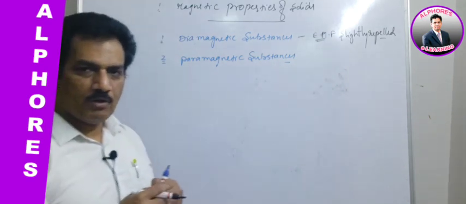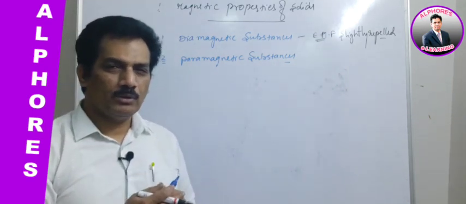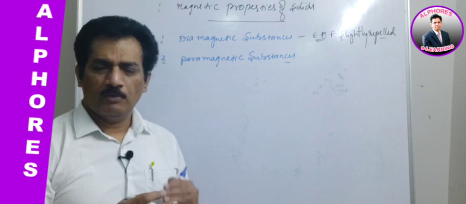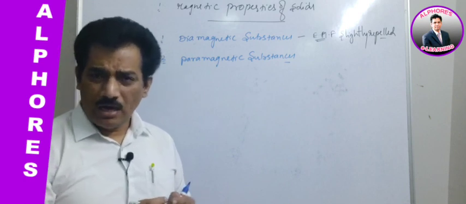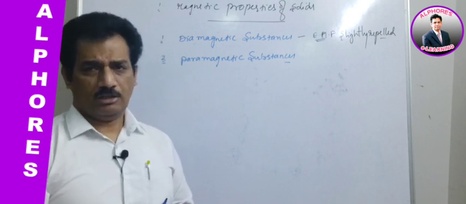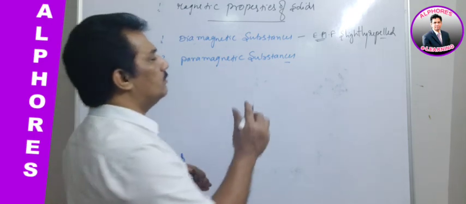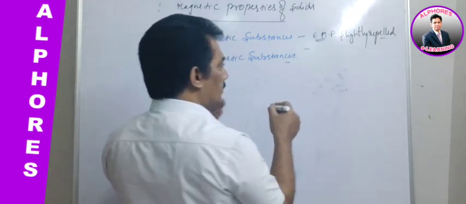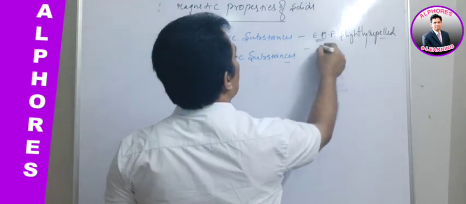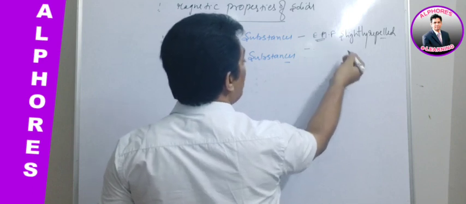Now as per chemistry, why are these substances not attracted and why are they repelled by the magnetic field? It is observed that they do not have any unpaired electrons.